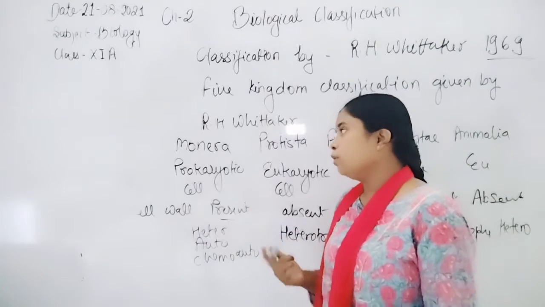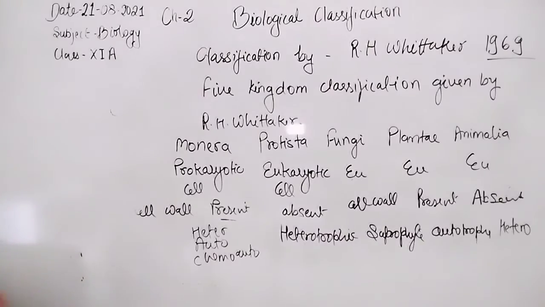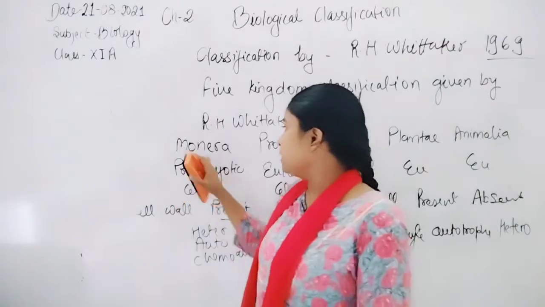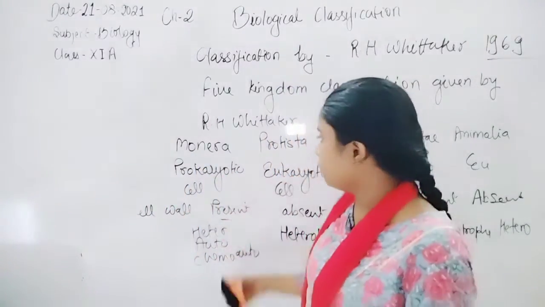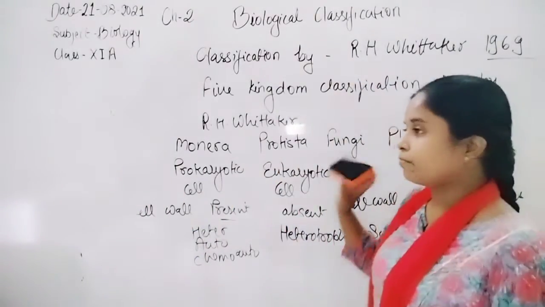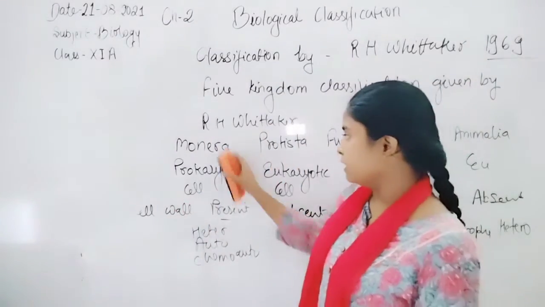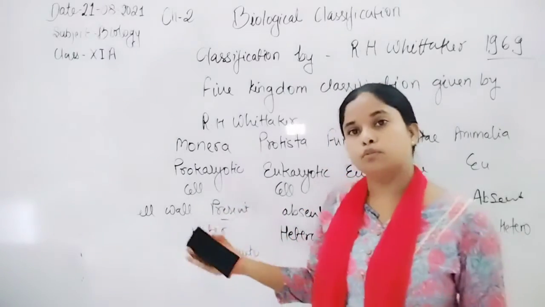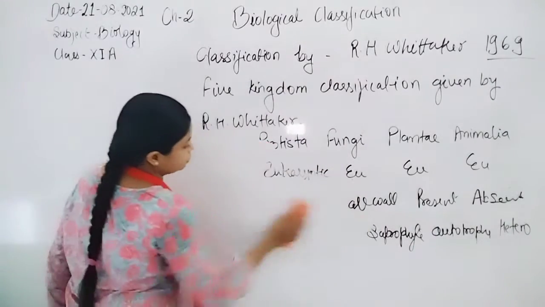Now come to the next point: other than the 5 kingdom system, a 6 kingdom system has also been given by different scientists, in which the Monera group is divided into 2 kingdoms, while the rest remain as such. So the 3 domains are shown by the 6 kingdom classification by dividing Monera into 2 kingdoms.